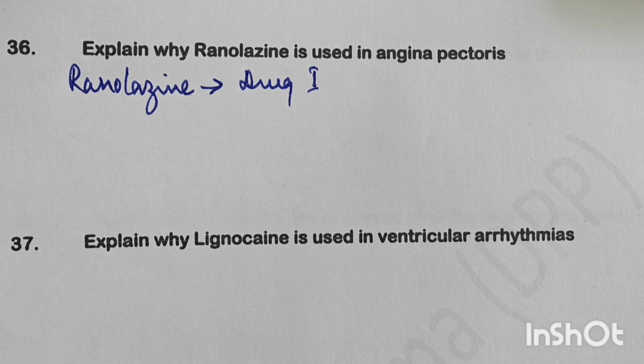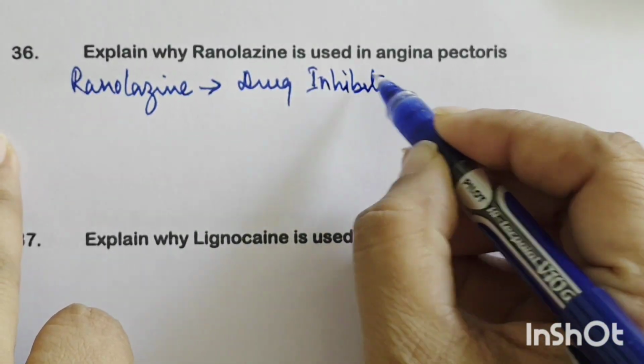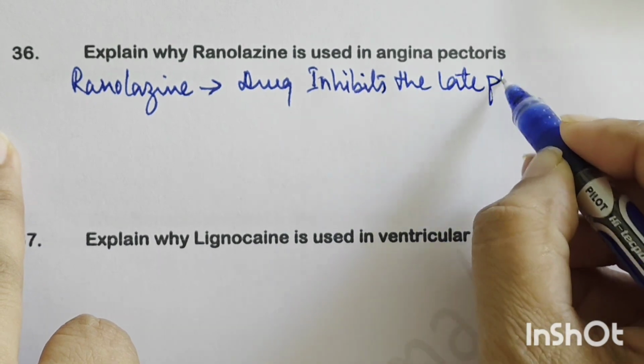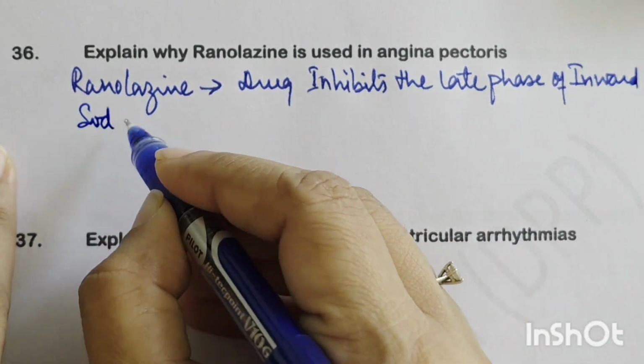Explain why ranolazine is used in angina pectoris. So ranolazine is a drug which inhibits the late phase of inward sodium current, right?